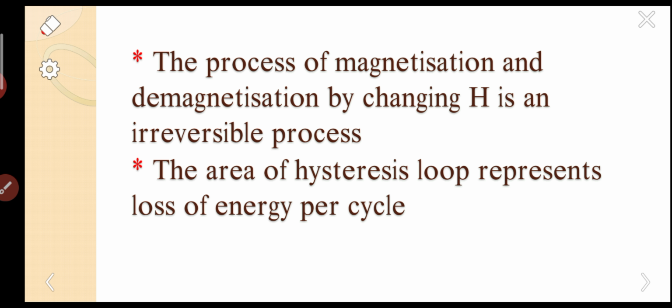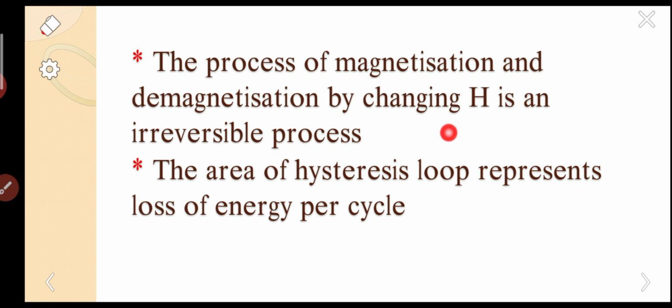Transformers are used to step up or step down voltages. That is the main application of transformers. They are mainly used for AC currents. For AC currents, the alternating current is changing in a cycle. It has a positive peak and a negative peak.